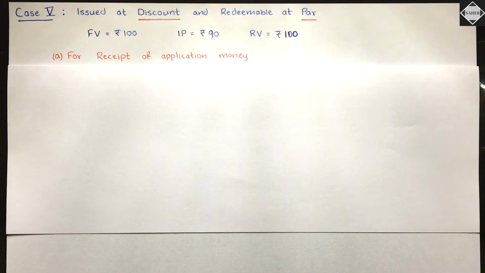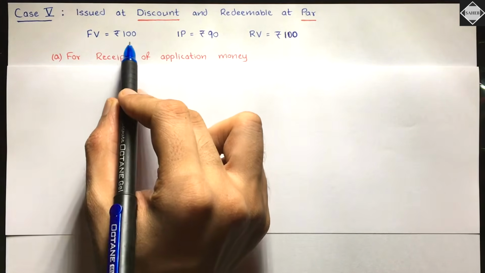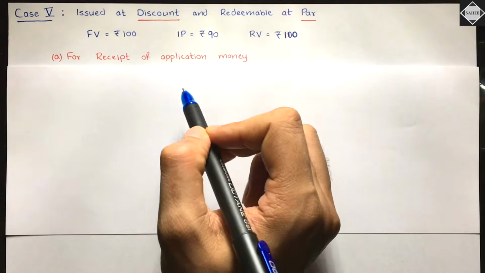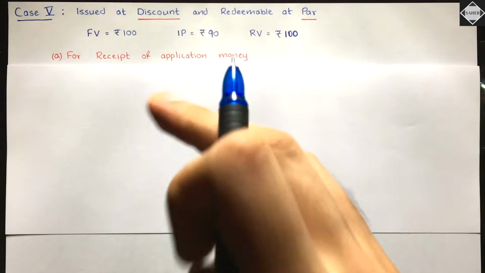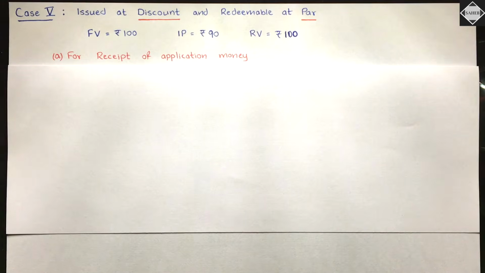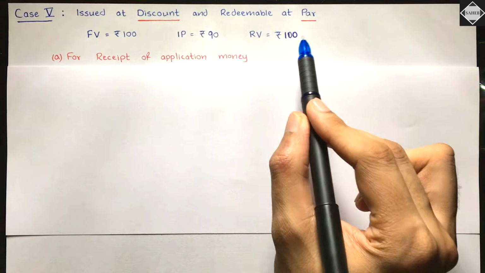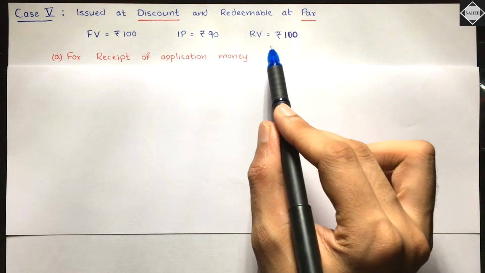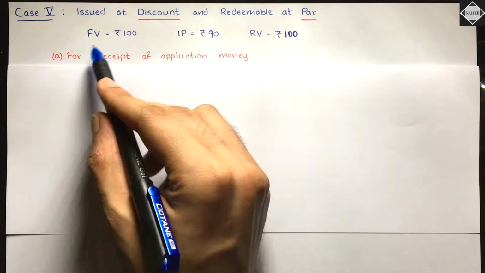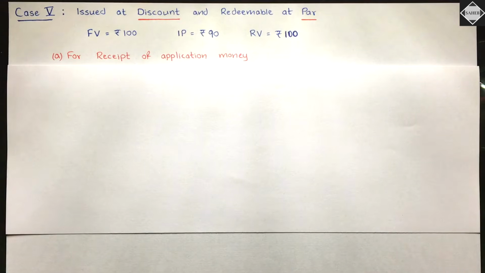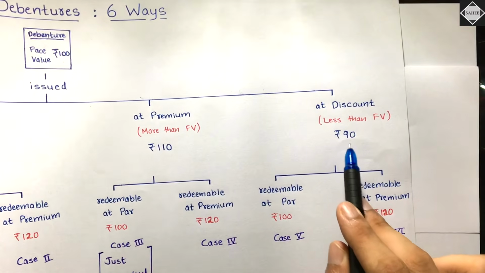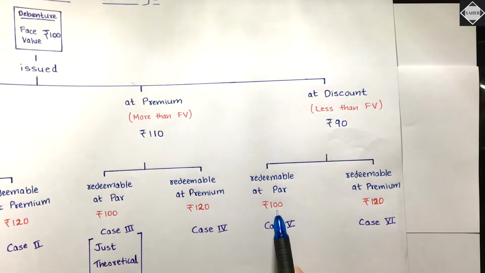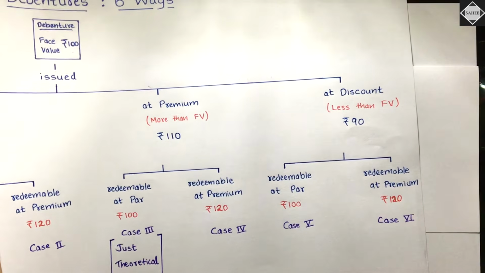Our debenture original value, face value is rupees 100, and we are getting just 90, 10 rupees less. So that 10 rupees is a loss for us, and we have to record that loss right now only. Is that clear? And then see here, redemption value is rupees 100. We are going to repay them back after 10 years at the face value only, at par only. Is that clear? So let's just see this in the flow chart. See here, the face value is rupees 100 and then issued at discount rupees 90, issue price is 90 and redeemable at par. Redemption value is rupees 100, case 5.